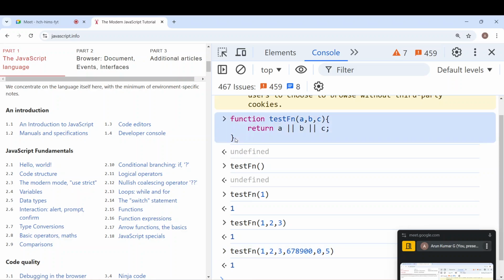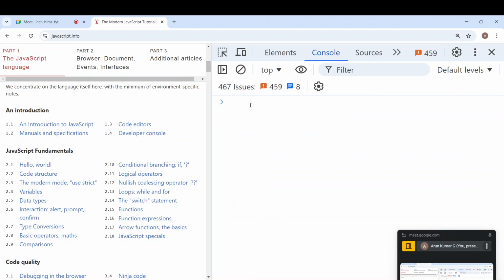Now also this is how we can declare that function. Is it clear? This is called function declaration syntax.